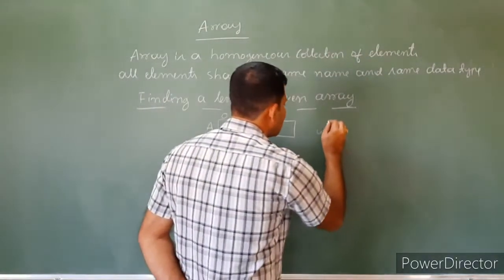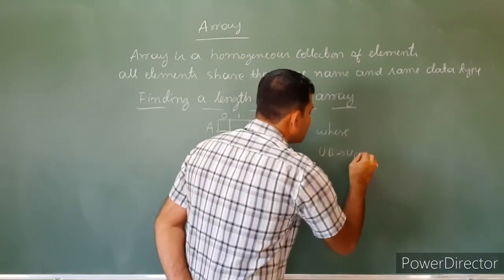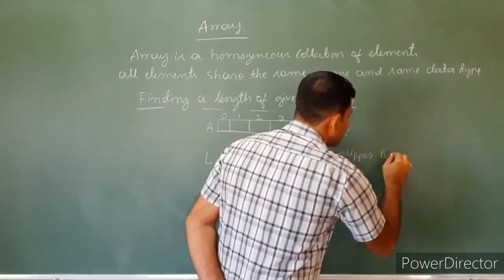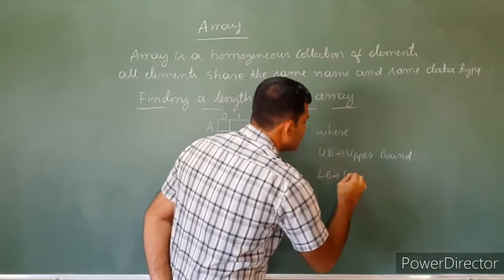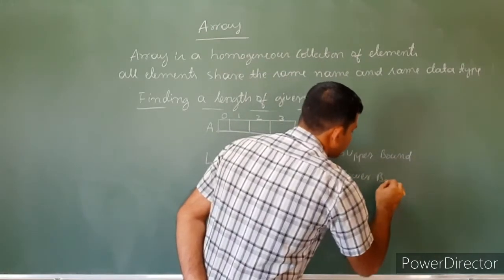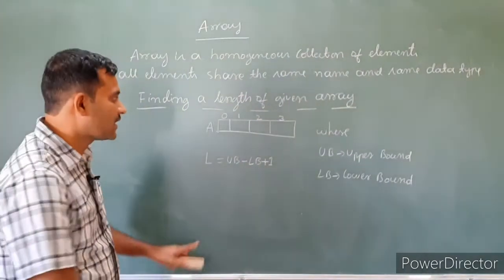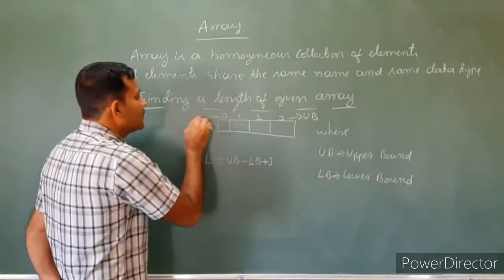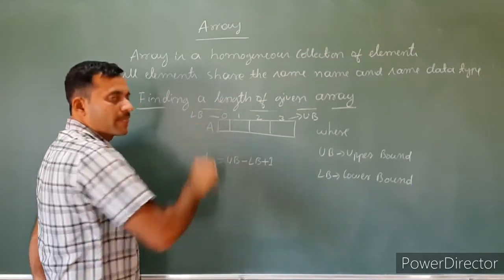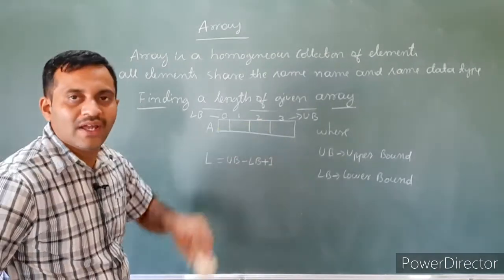Where UB stands for upper bound, and LB stands for lower bound. In this example, 3 is the upper bound and 0 is the lower bound. There are 4 elements.